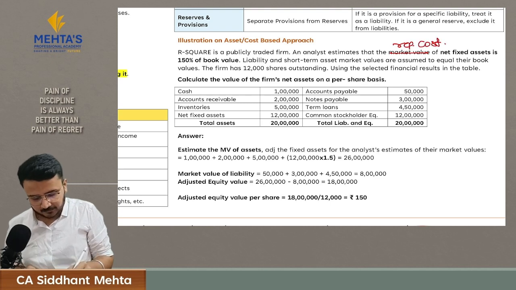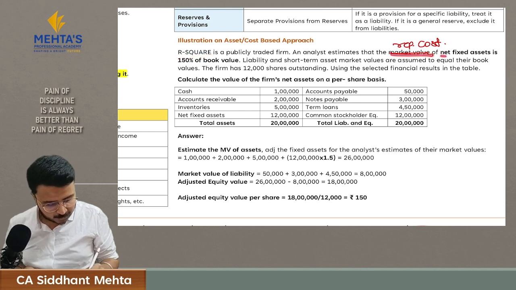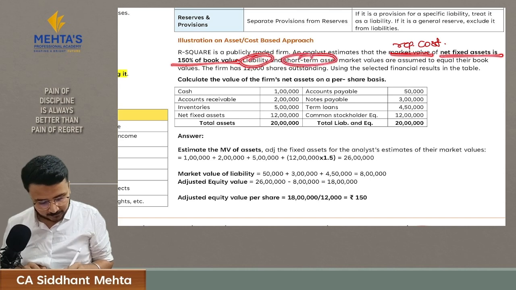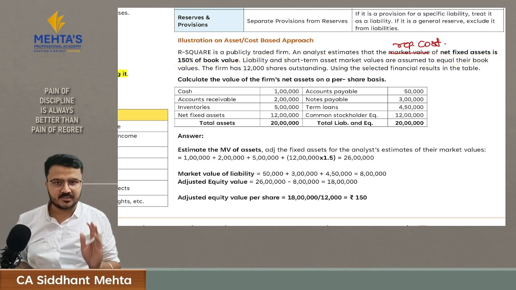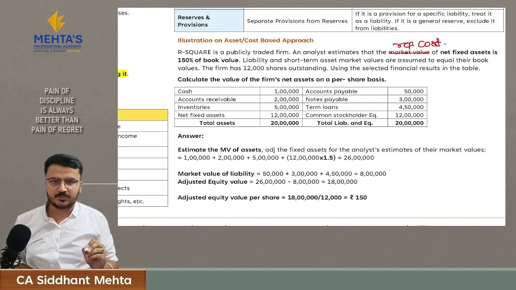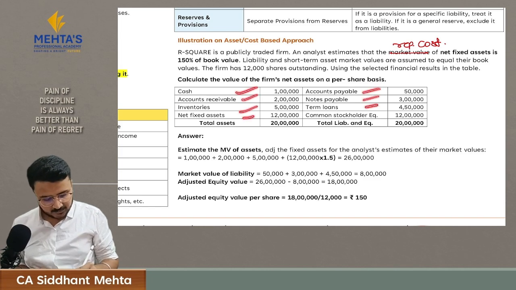Let's understand this sum. R Square is a company whose replacement cost of net fixed assets is 150% of their book value. Liabilities and short-term assets' market value are assumed to be equal to their book value. That means there is no adjustment in liabilities and short-term assets, and the firm has 12,000 shares outstanding. There are 4 line items in assets, 3 line items in liabilities, and 1 in equity.